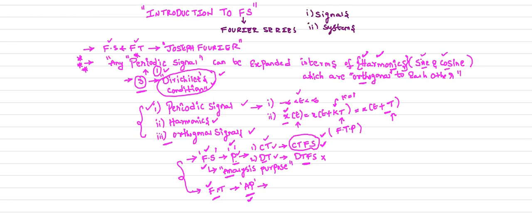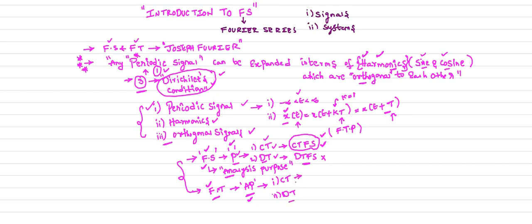Like in the case of periodic signals, we have two types. In the case of aperiodic signals also, we have two types. One is continuous time aperiodic signal, another one is discrete time aperiodic signal.